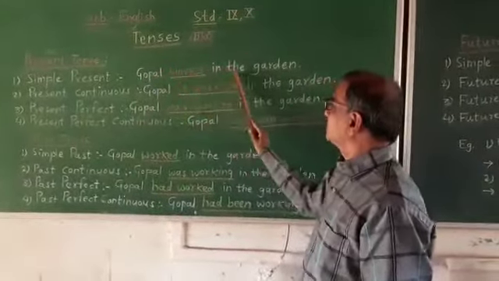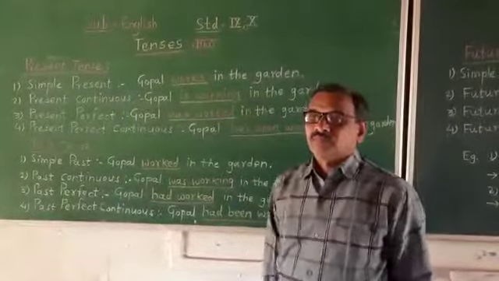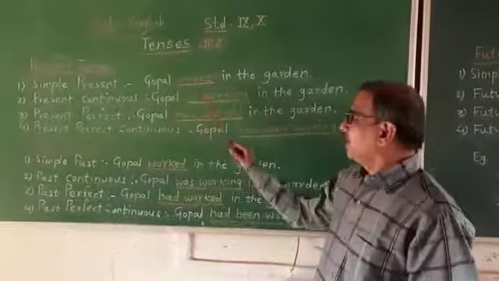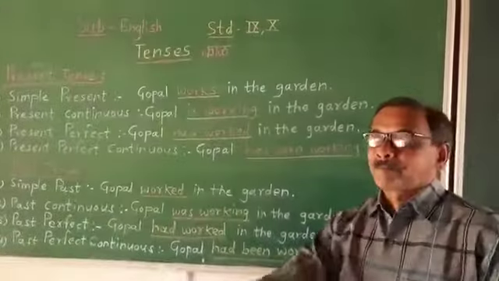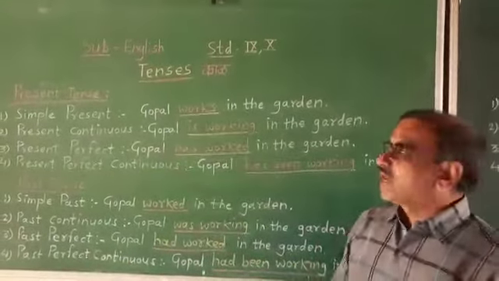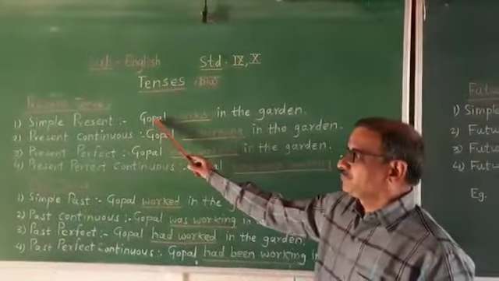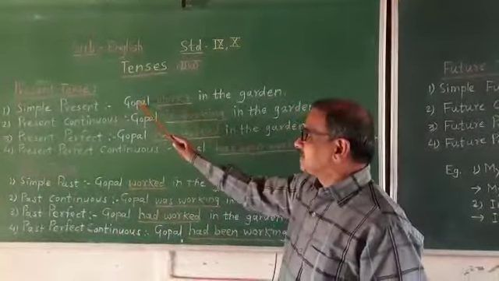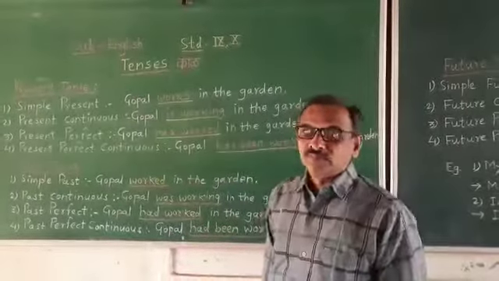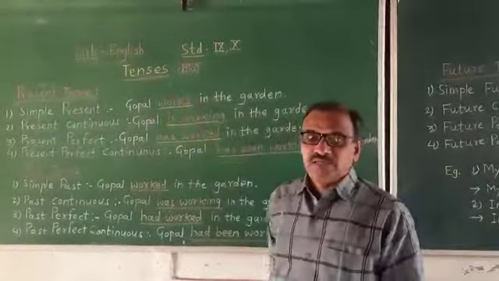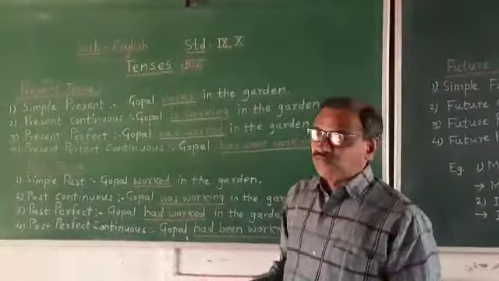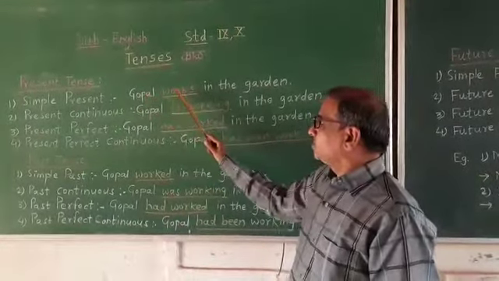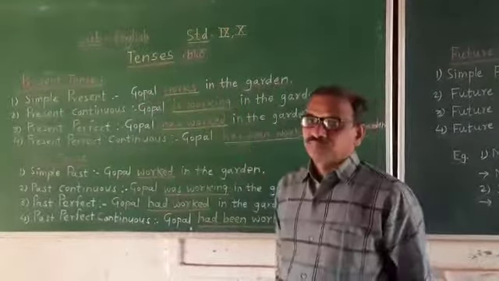Gopal works in the garden. The underlined word is a verb and S is added there. The structure is like this: subject plus verb, and if the subject is third person singular, it takes the S or ES suffix to the verb. Gopal works in the garden.